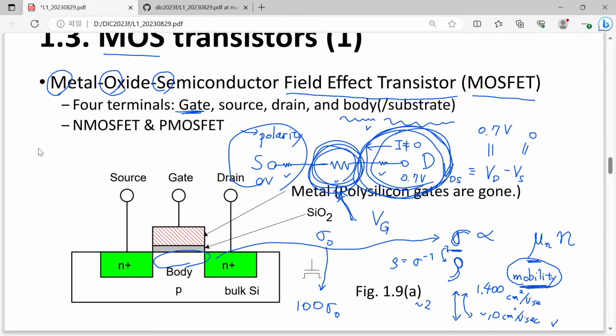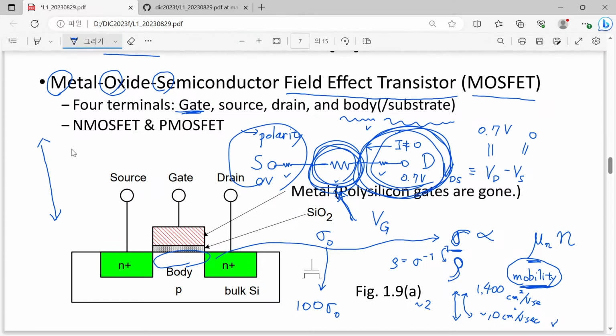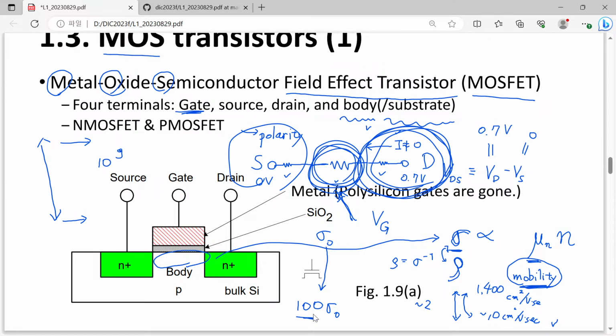Actually, what we have achieved these days is that the difference between the most current we can conduct and the least current we can conduct is more or less a billion times. So this 100 times difference is not sufficient for our engineering performance.